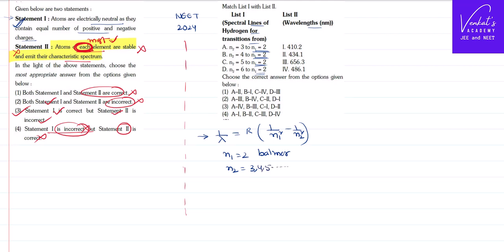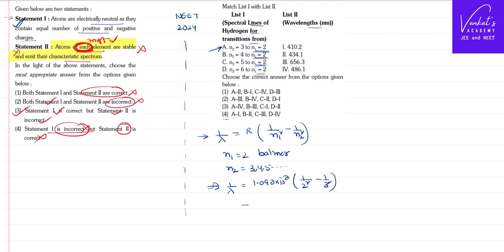So if you substitute the values, 1 by lambda equals Rydberg constant, 1.097 into 10 power 7, not minus 7, times (1 by 2 square minus 1 by 3 square). I will try the first option, 3 square.